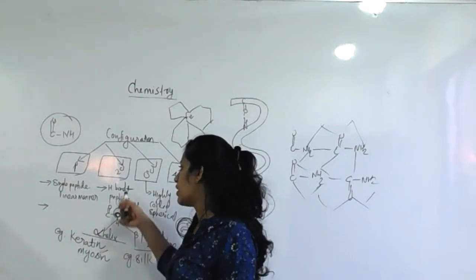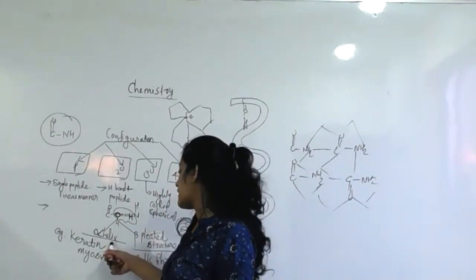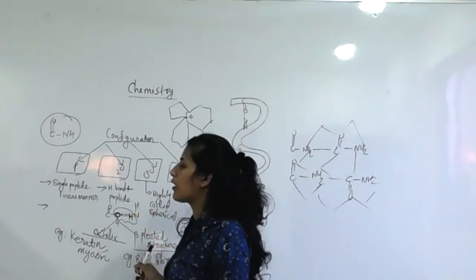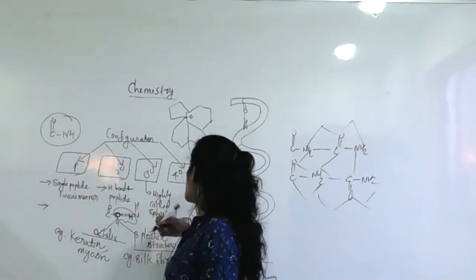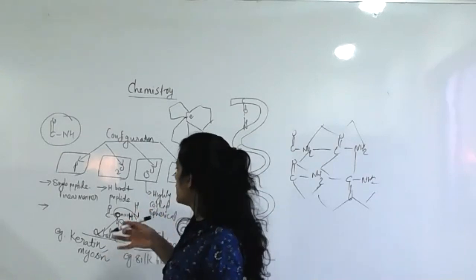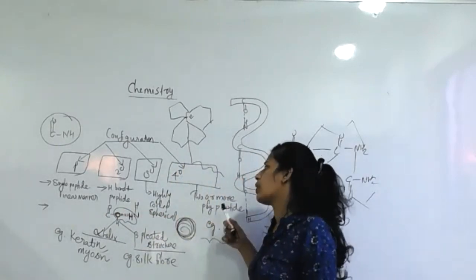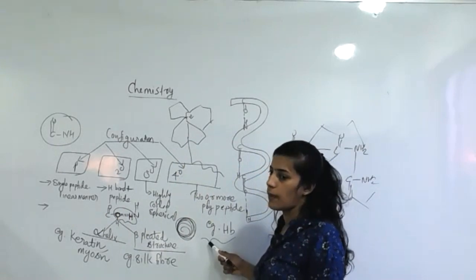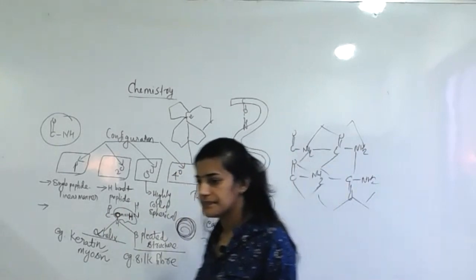These are called secondary structure, which is again classified into two forms: alpha helix and beta pleated structure. Then tertiary is highly coiled and spherical in nature. Then quaternary has two or more polypeptide chains. Here there is only a single peptide chain, na? That's why here you can see two or more polypeptide chains forming. Example, hemoglobin. Okay, this much clear?